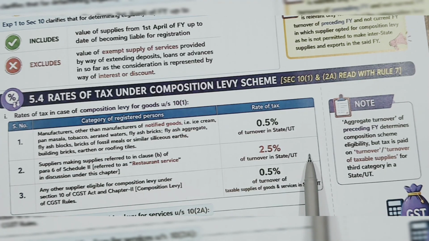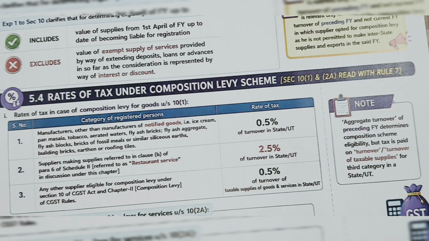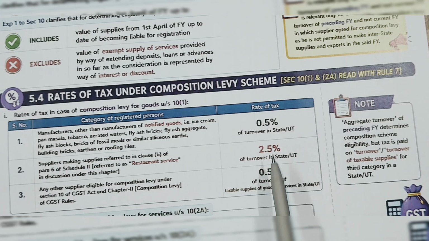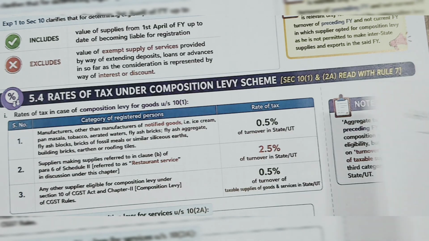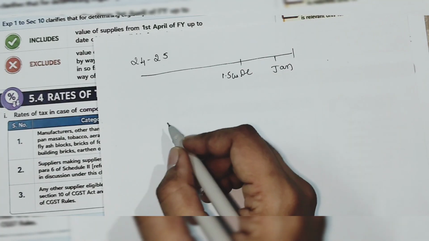What is the effective rate? 5%. For trading, it is 0.5% plus 0.5%, 1% of turnover of taxable supply of goods and services in the state. See here, you have to observe. Here only turnover is mentioned, here also only turnover is mentioned. But in this case, it is turnover of taxable supply of goods and services. What is this taxable supply?